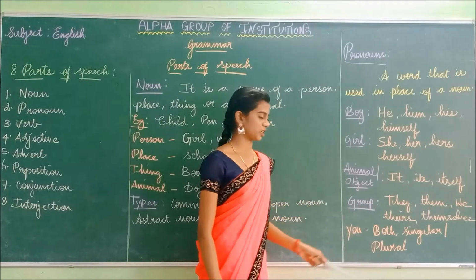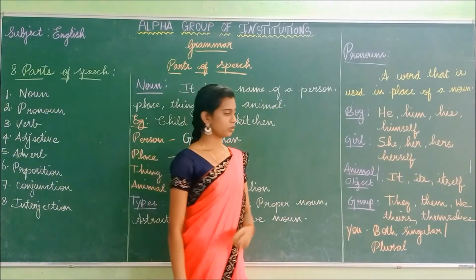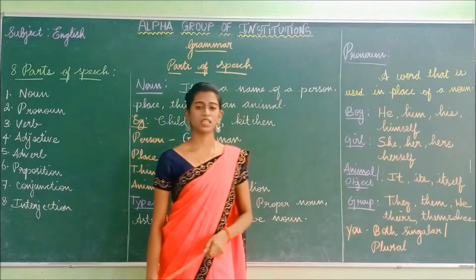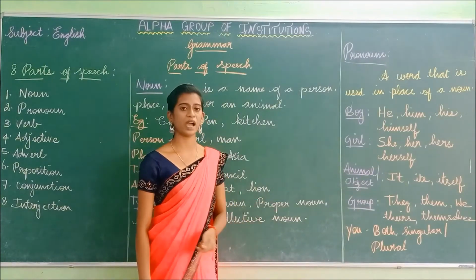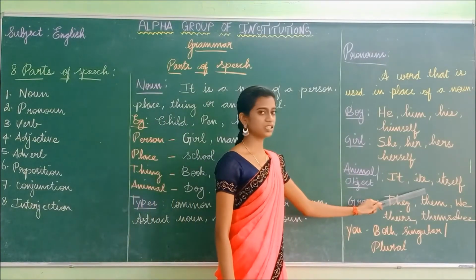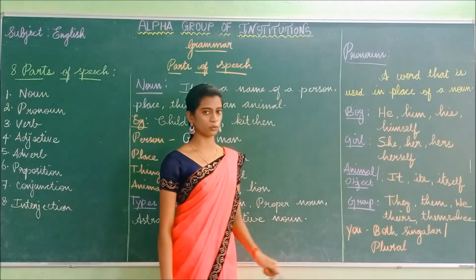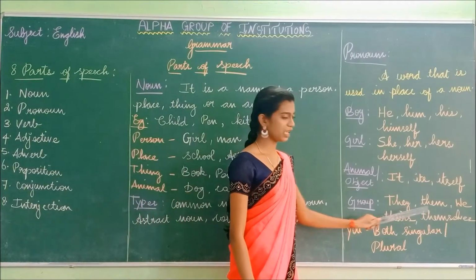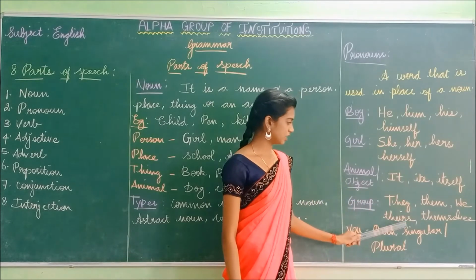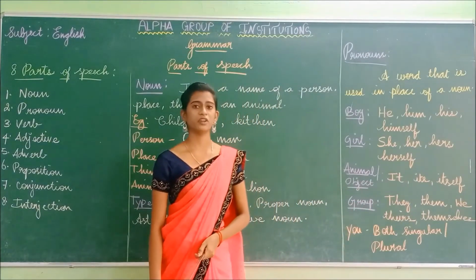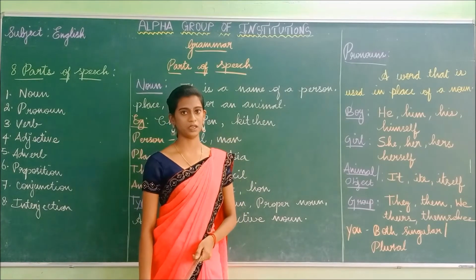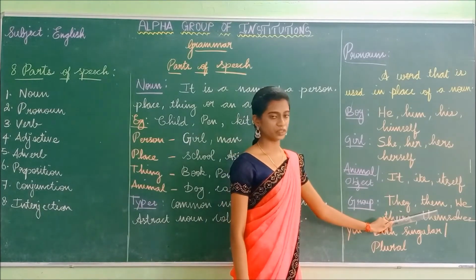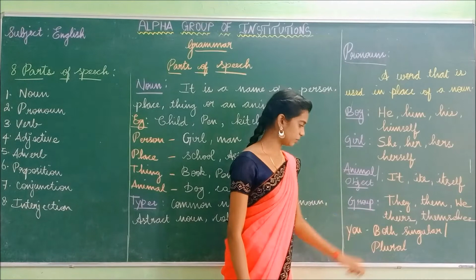Next one. Animal or object. If the noun is an animal or an object, you have to use the words like it, its, itself. And if there is a group, if there is more than one person, you have to use the words they, them, we, theirs, themselves. If you refer to a group of people, you have to use the words they, them, we, theirs, themselves.